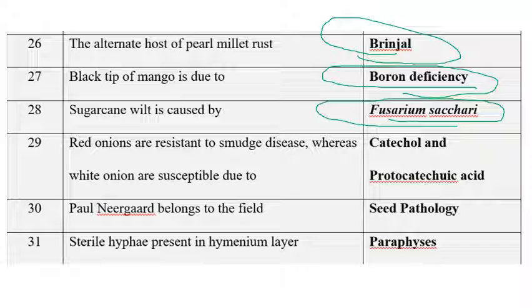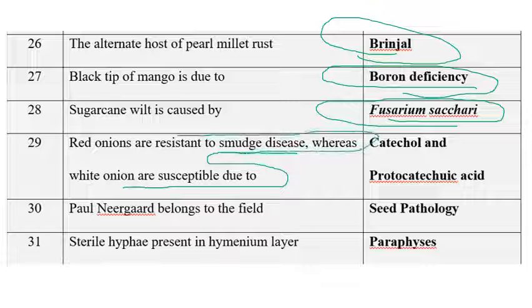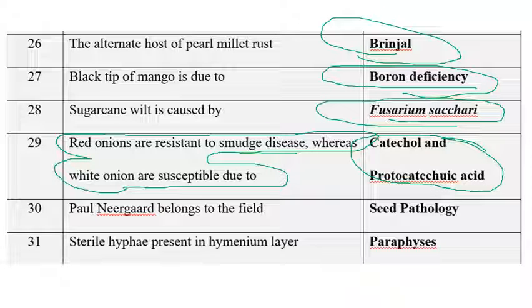Then the next question: red onions are resistant to smudge disease, whereas white onions are susceptible. Red onions are resistant to onion smudge disease, which is caused by Colletotrichum circinans, whereas white onions are susceptible because of the presence of phenolic compounds in red onions, that is catechol and protocatechuic acid, which are absent in white onions. That's why red onions are resistant to smudge disease.